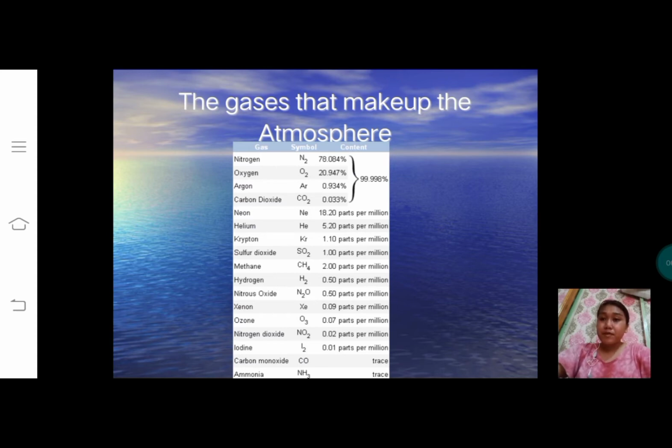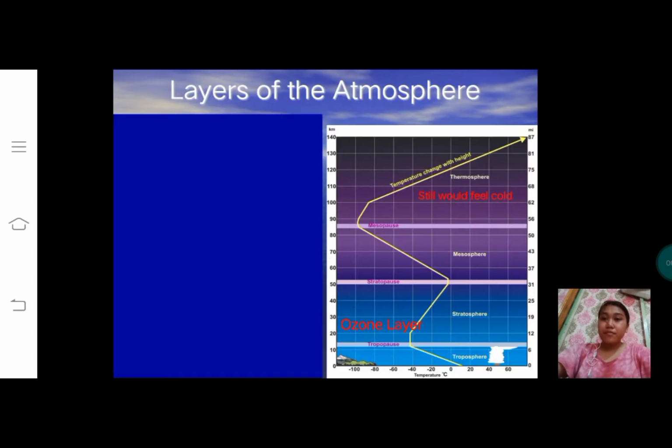The gases that make up the atmosphere: nitrogen content 78.084%, oxygen 20.947%, argon 0.934%, and so on.